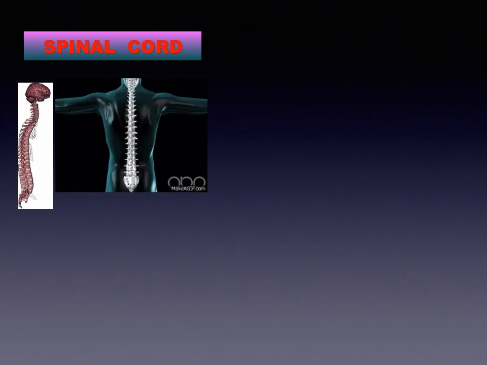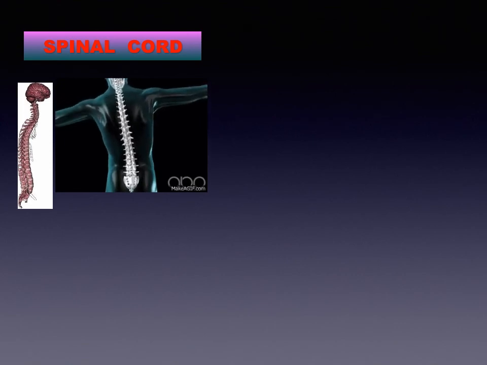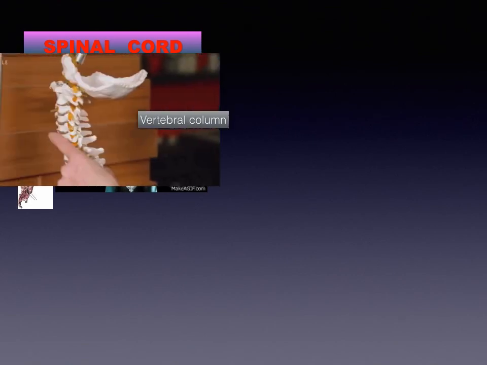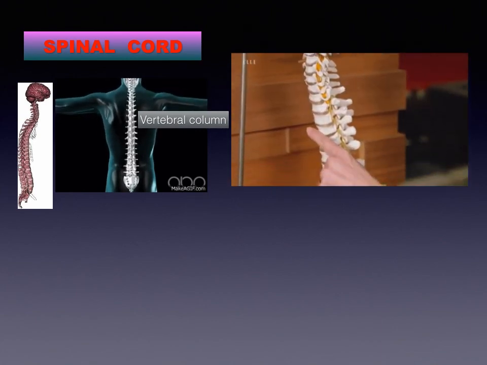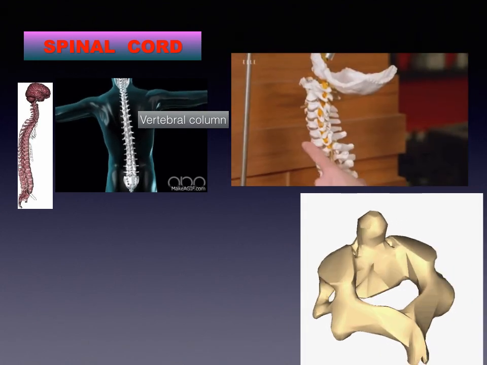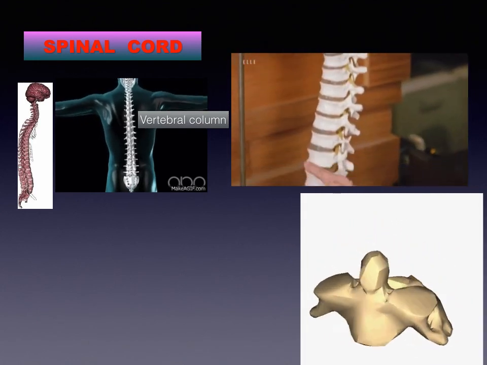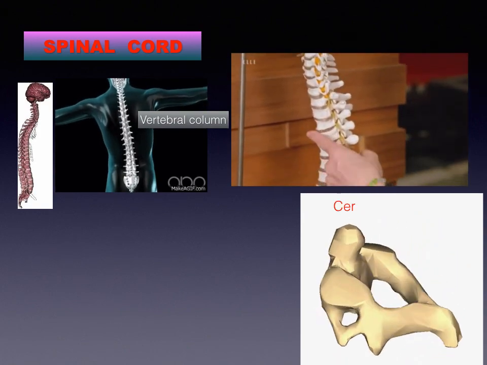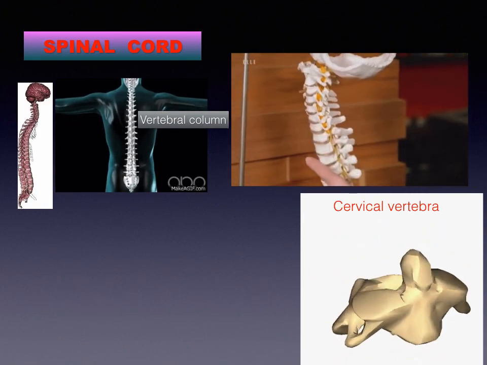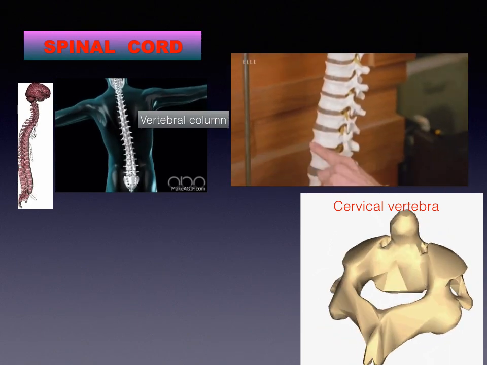Next part is the spinal cord. The spinal cord is a part of the central nervous system and it is held within the vertebral column. It is slightly thick but gradually tapers towards the end. There is a thread-like fibrous structure at its end. It is called the filum terminale. Now you can see before you a vertebra, for instance cervical vertebra.